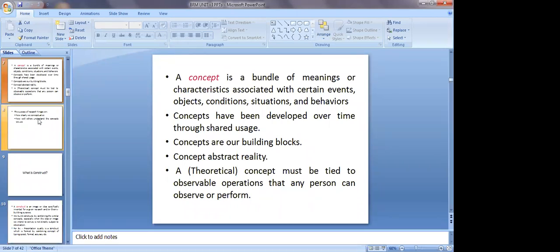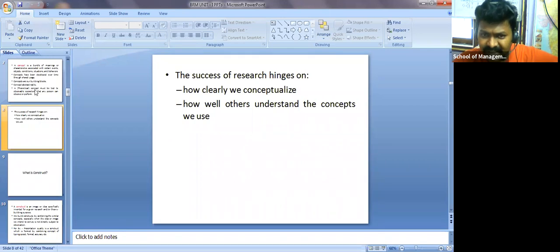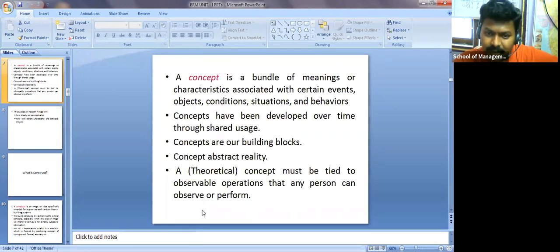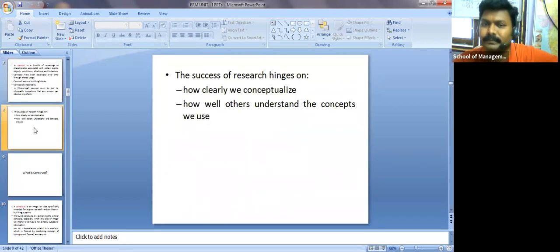Fine, sir. Okay, now see, the success of research hinges on two important things: how clearly we conceptualize. Theoretical concept or conceptualization is the most important one. Your research work depends upon how well or how clearly you conceptualized it. If you have an idea what you are doing, then only it will be possible. If you know the problem, then you will try to give a solution to that particular problem. If you did not understand the problem, then you will do something, and that answer or solution may not match your problem.